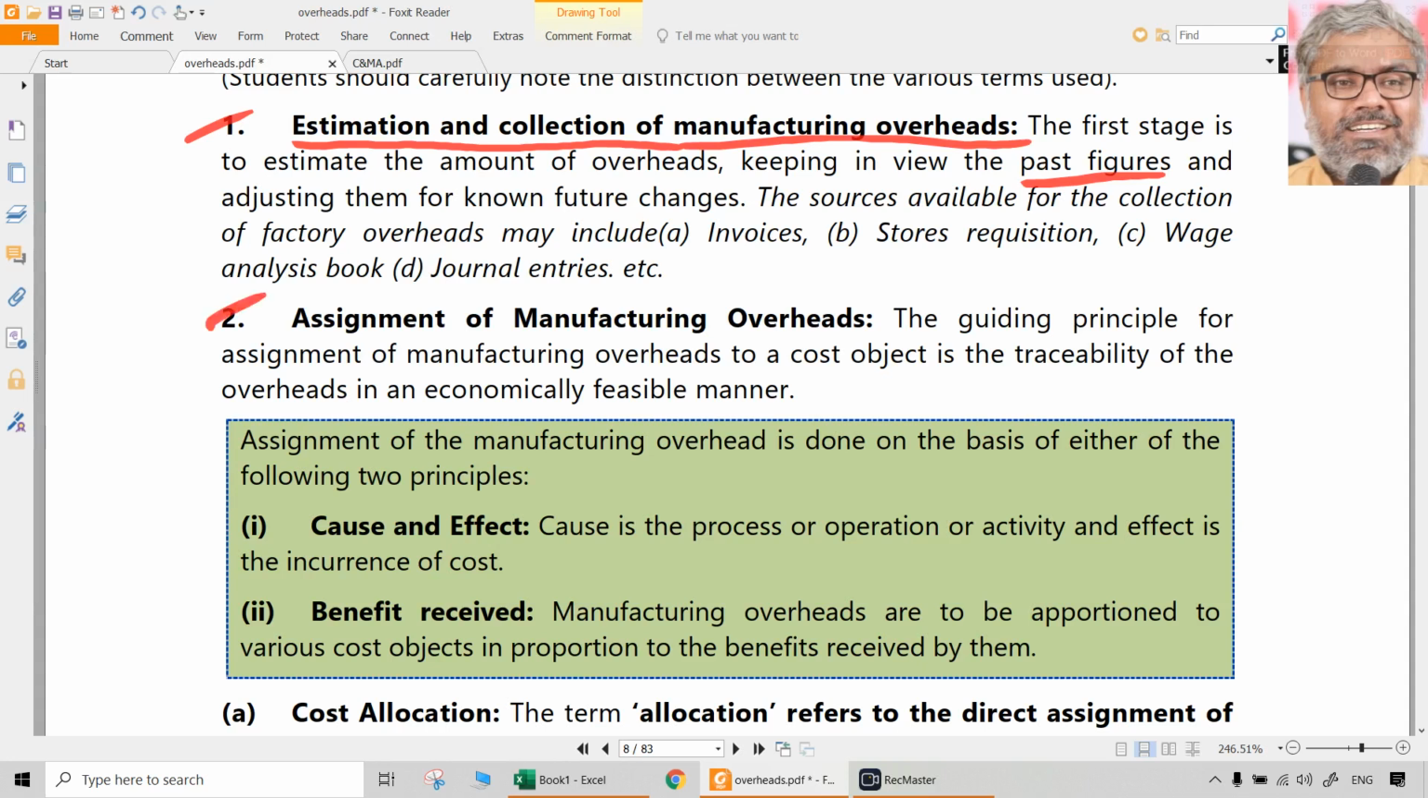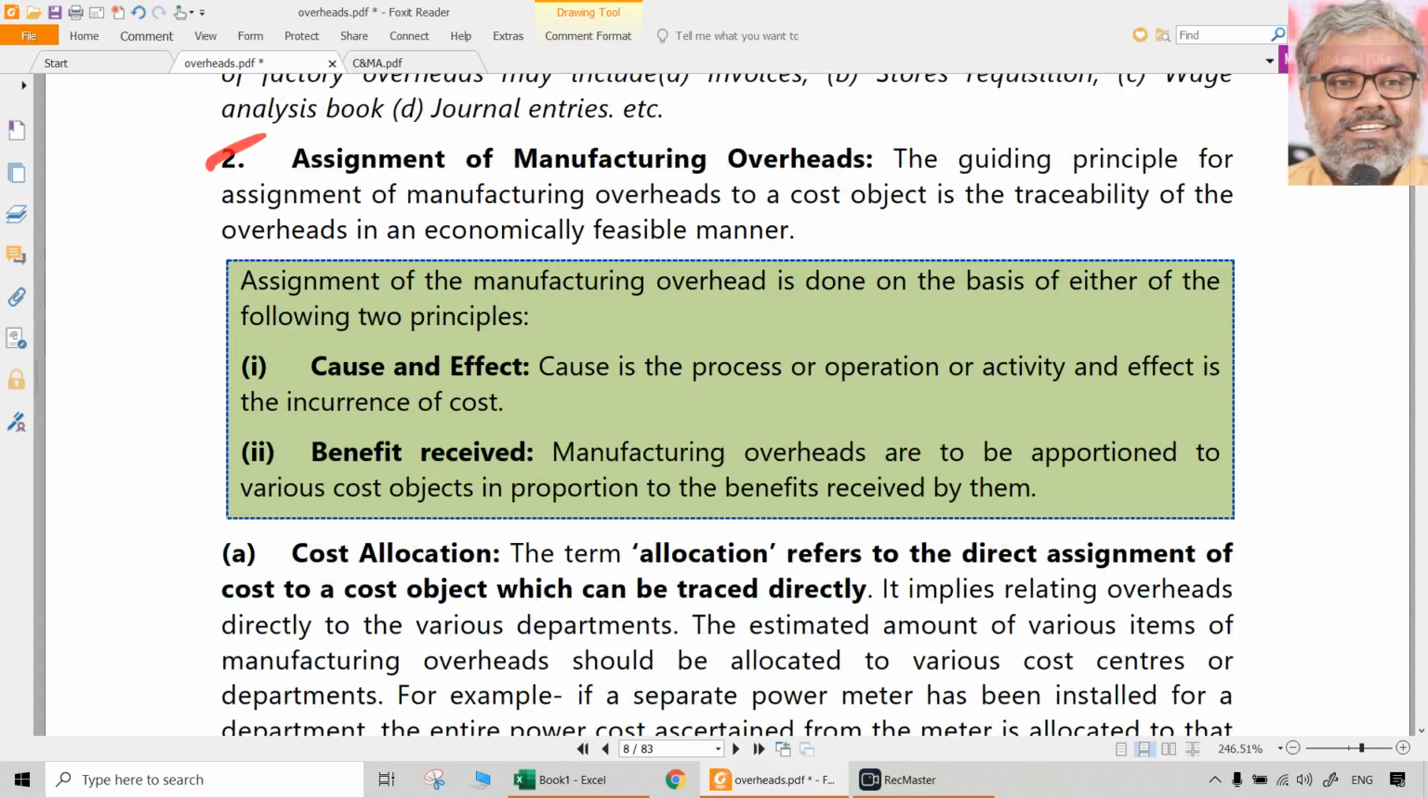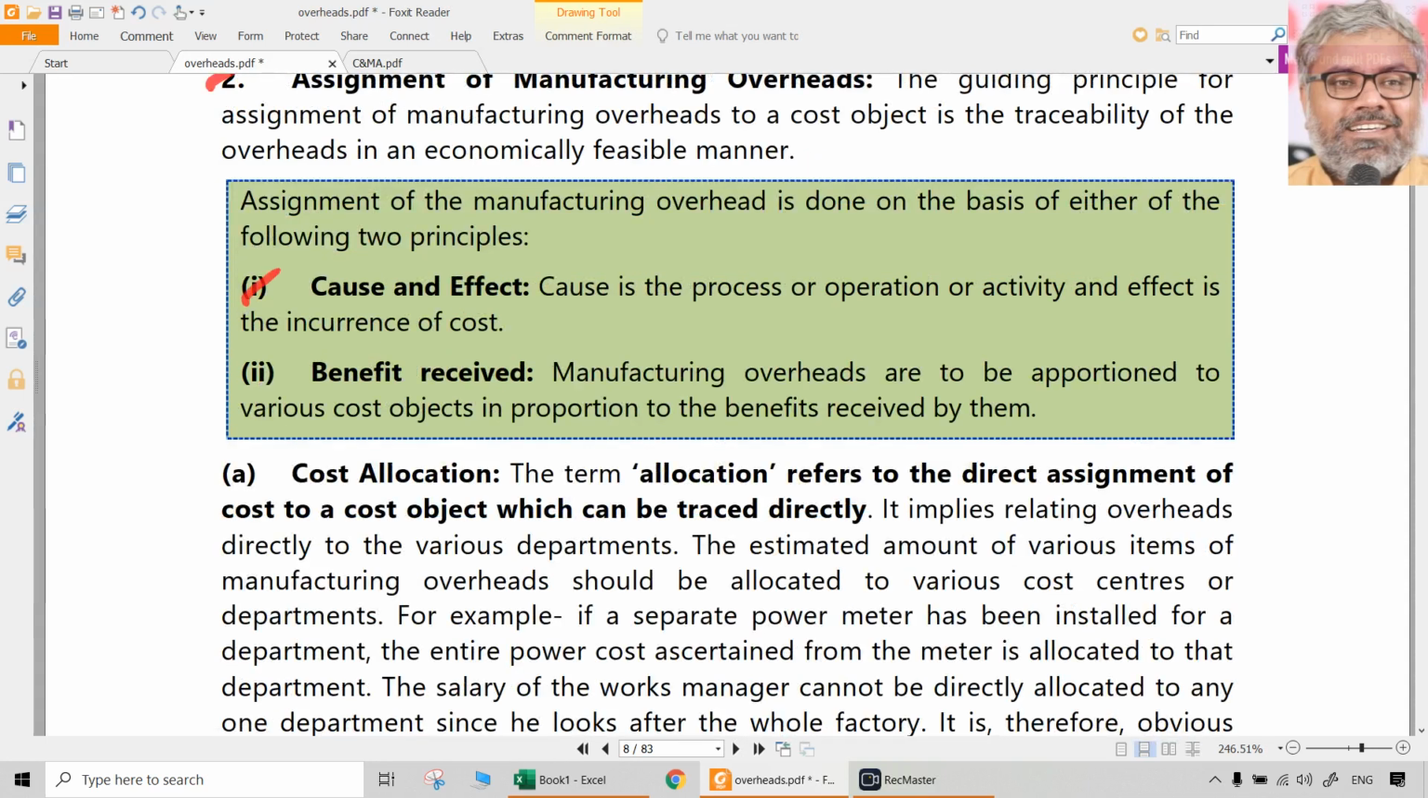Then after estimating and collecting, we need to assign the manufacturing overheads. That is the main point. So while assigning the manufacturing overheads, we have to understand 2 points. One is cause and effect. Cause means the process or operation or activity, and the effect is the incurrence of the cost. Means which process or which operation is causing the cost.